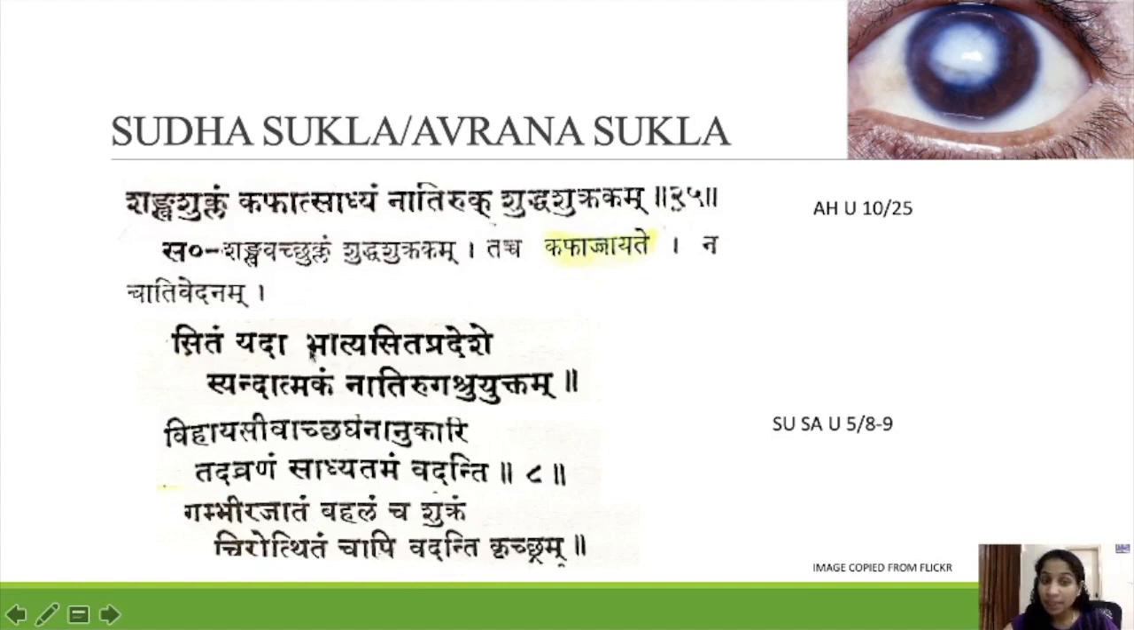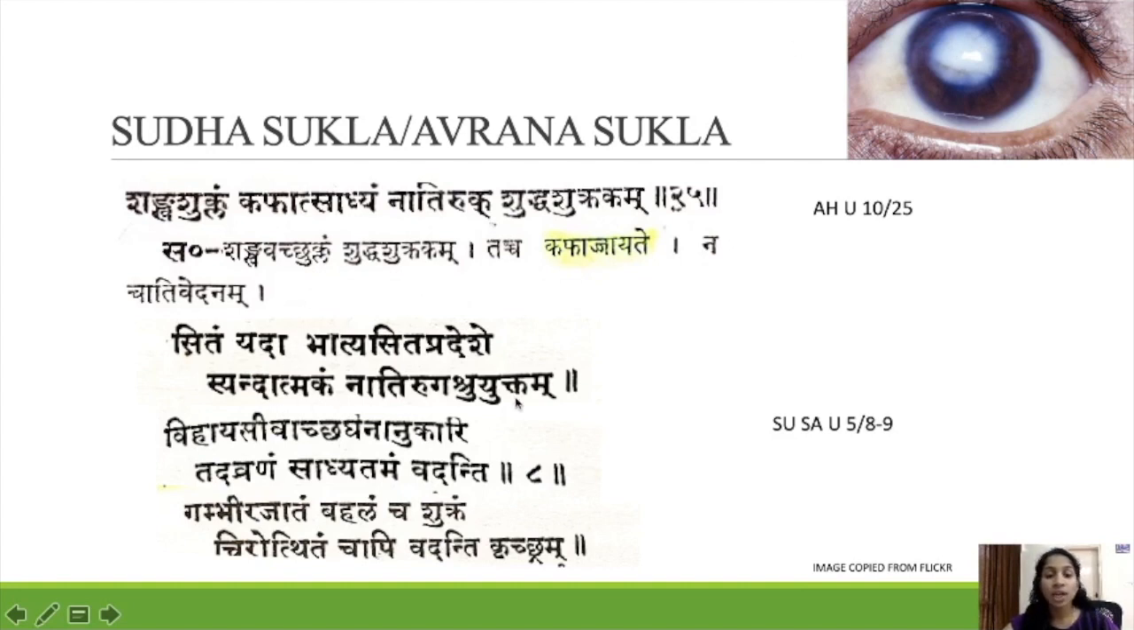Sidam yada phadi asida pradeshe. Asida pradesha means Krishna Mandalam, which is not white in color. Sida got spread to, you can see here, right? It is seen in the Asida Pradesha. So it spread to the Krishna Mandala.